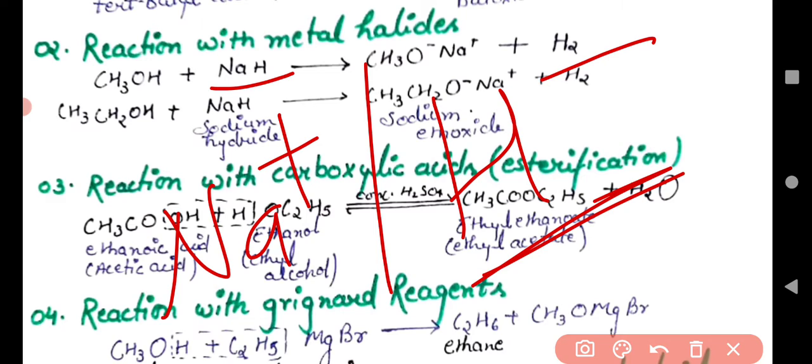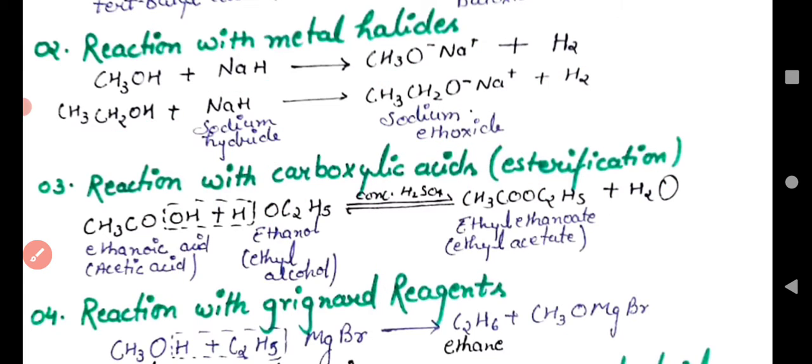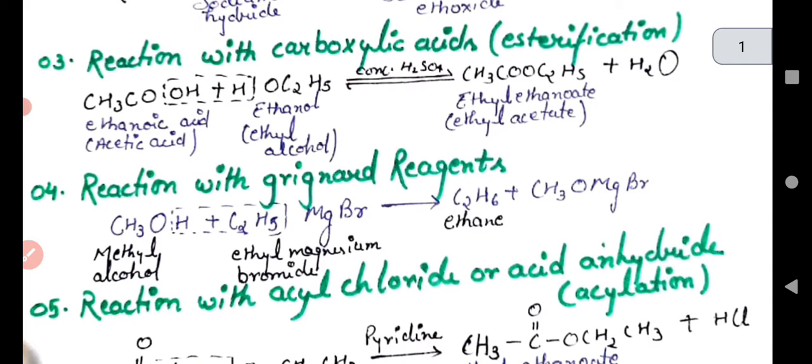So this is methyl alcohol reacting with sodium hydride. We get sodium methoxide. Whenever ethyl alcohol reacts with sodium hydride, we get sodium ethoxide. These are very important compounds which are helpful for the preparation of ether with the help of Williamson synthesis. Later we will discuss this. Let's move on to another thing now.